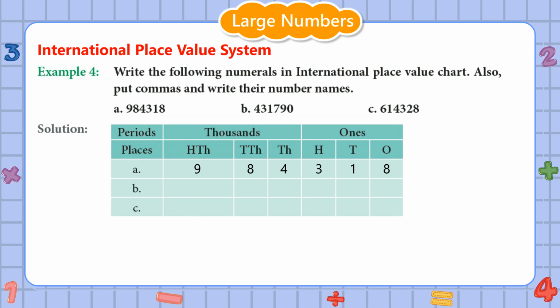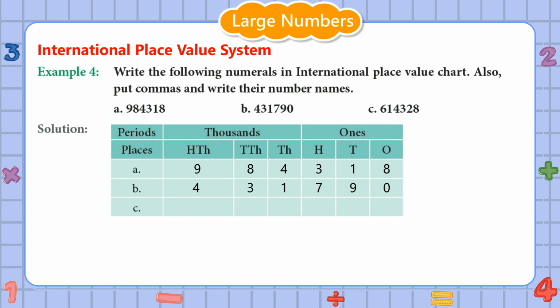B. In this number, the first digit on the extreme right, that is 0, is at 1's place, 9 is at 10's place, 7 is at 100's place, 1 is at 1000's place, 3 is at 10,000's place, 4 is at 100,000's place.